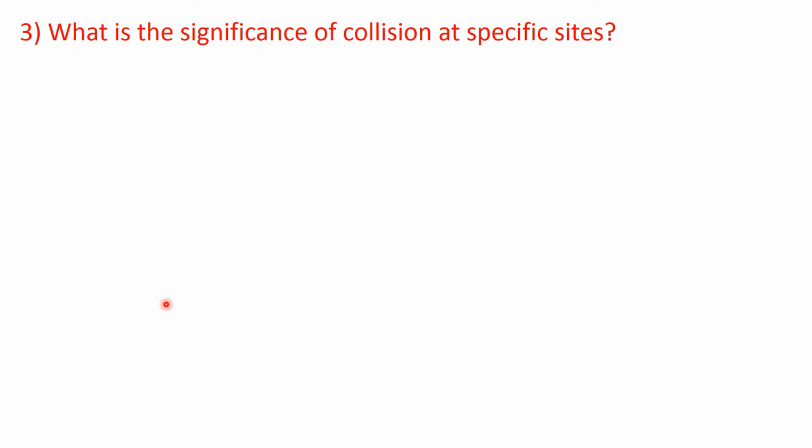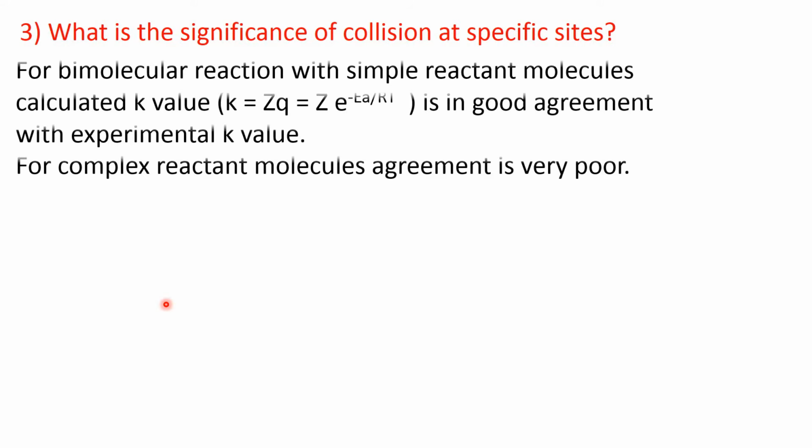Now our third question was, what is the significance of collision at specific sites? See, for a simple bimolecular reaction, that means when the reactant molecules are simple, if we apply this collision theory, that means the activated molecules colliding and giving rise to the product, then a good agreement was found between the calculated value and the experimentally determined K value. But for complex reactant molecules, where a number of bonds are there, this agreement is very poor.